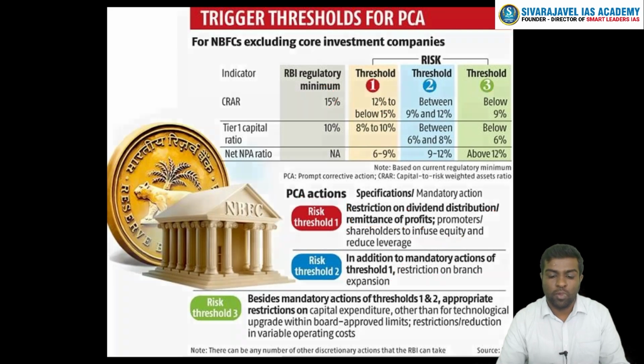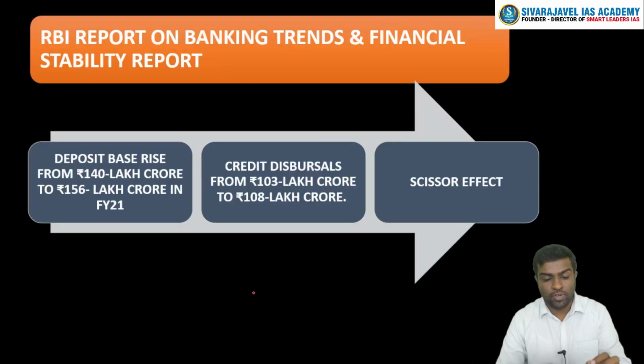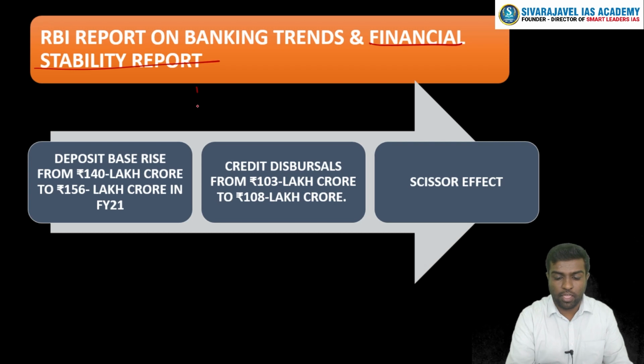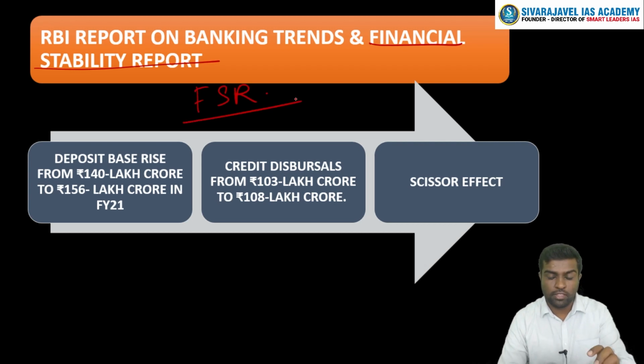Clear? Now, as a concluding part, we will discuss certain highlights of the report. There were two important reports published in the month of December. One was the report on banking trends. Second was the Financial Stability Report, FSR. So what are these important highlights?